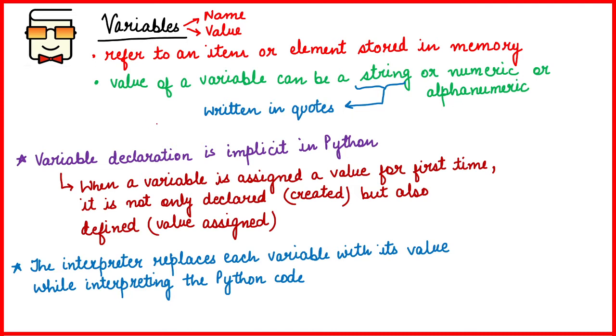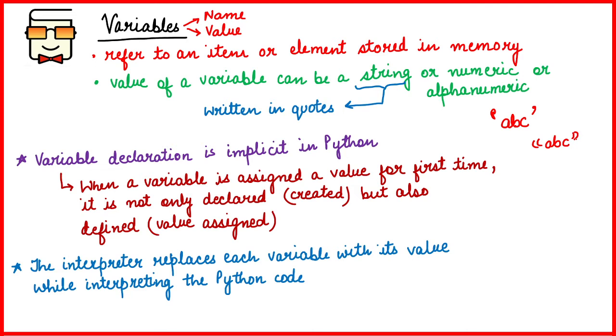If the variable has a string value, suppose ABC is the value of a variable, then that value has to be enclosed in either single quotes or double quotes whenever we are assigning a value to that variable. We'll be learning about how to create a variable and assign values to it in detail at the end of this video.